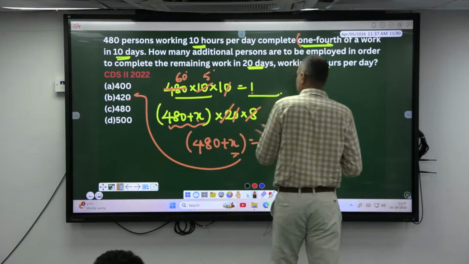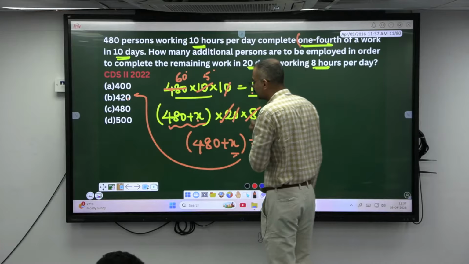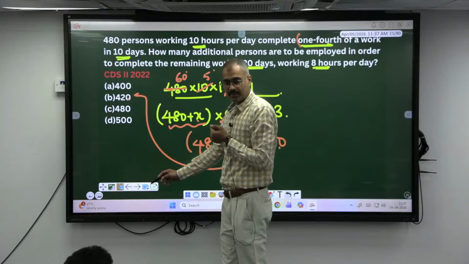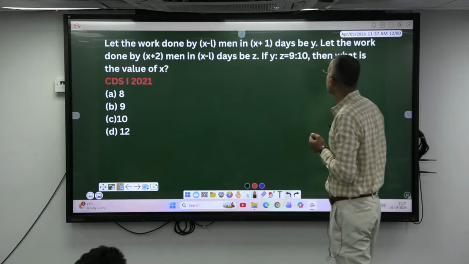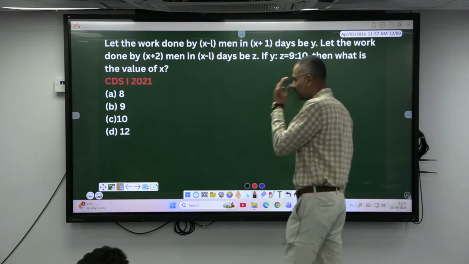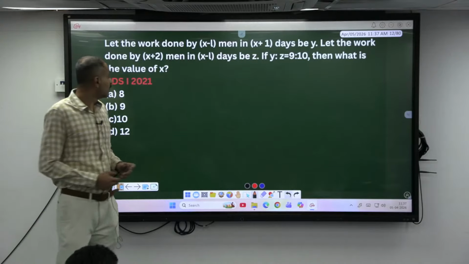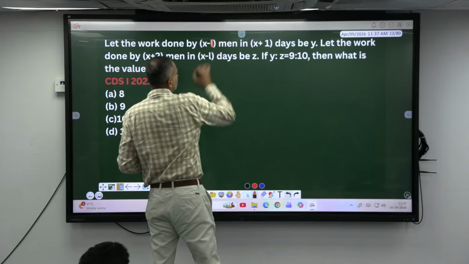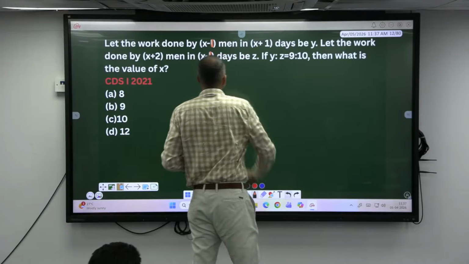Very similar. Men into days is equal to work. Here also men into days is equal to work. Shall I move this? Correct, it is factorization. Ready? Come on, quick now. Similar case. This is 1, X minus 1, X plus 1, X minus 1.